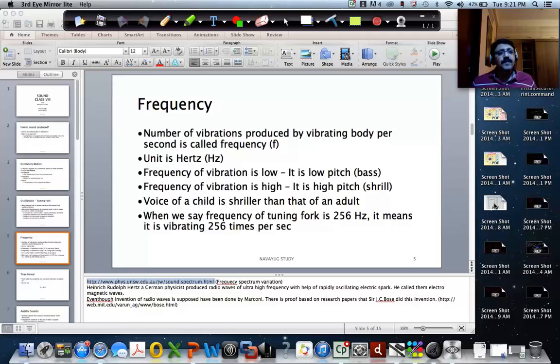Why is a whistle used? Whistle is used for people to notice. A police person blows a whistle to get attention from people. Even small children, when they scream, it's very shrill.